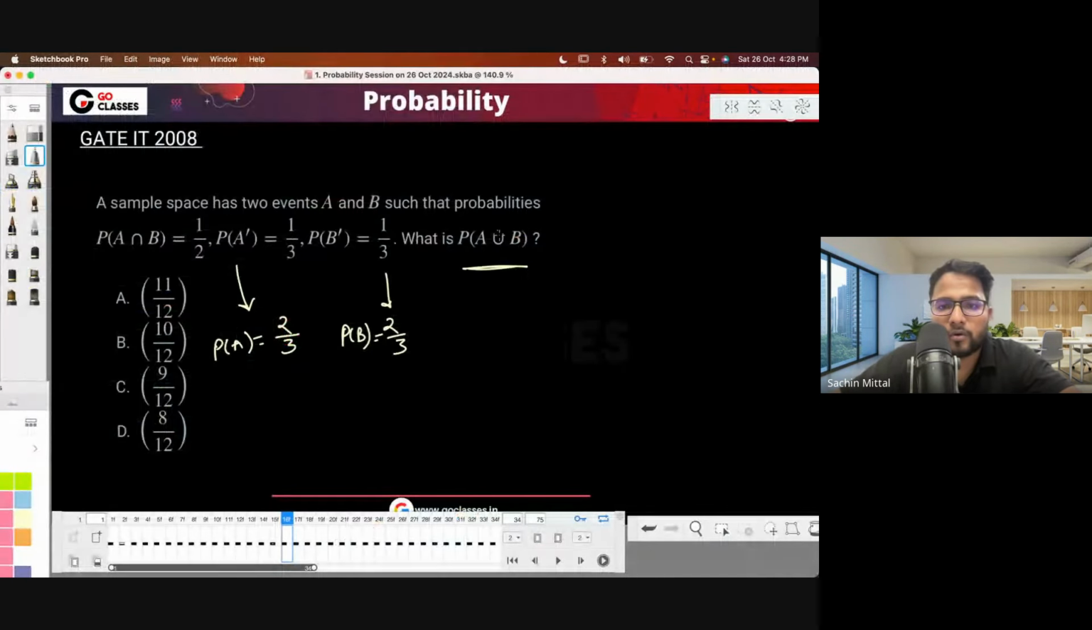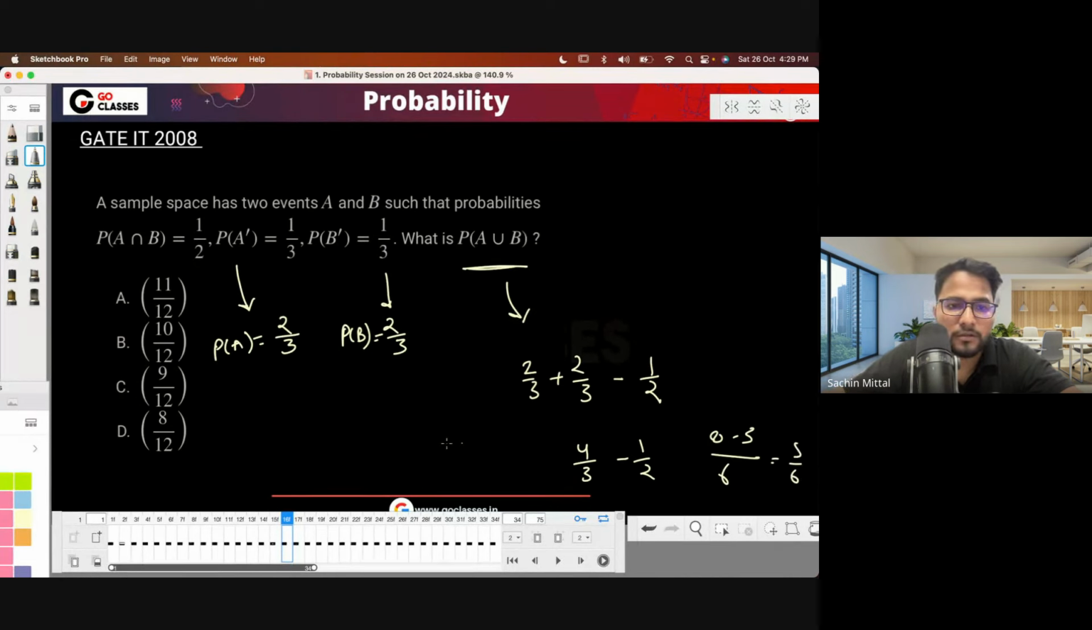Okay, so how to solve? A union B will be probability of A plus probability of B minus A intersection B, right? So it will be 4 by 3 minus 1 by 2, which is 8 minus 3 by 6, which is 5 by 6.